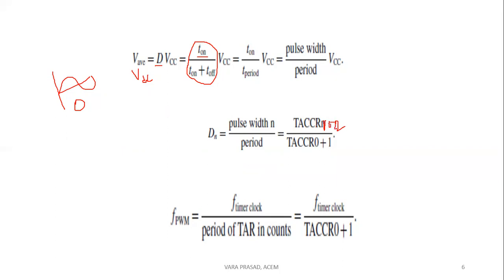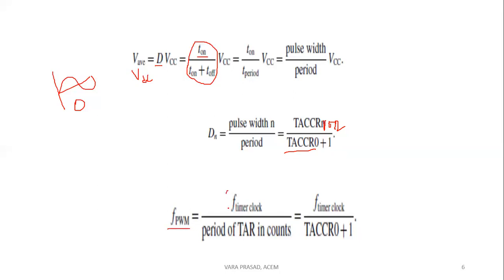Either 1 or 2 we can use. And the time period will always be stored in the timer CC register plus 1, because the count is starting from 0 to 255, total 256. So that's why the count 255 plus 1 gives 256. Similarly, the frequency of PWM will be calculated.